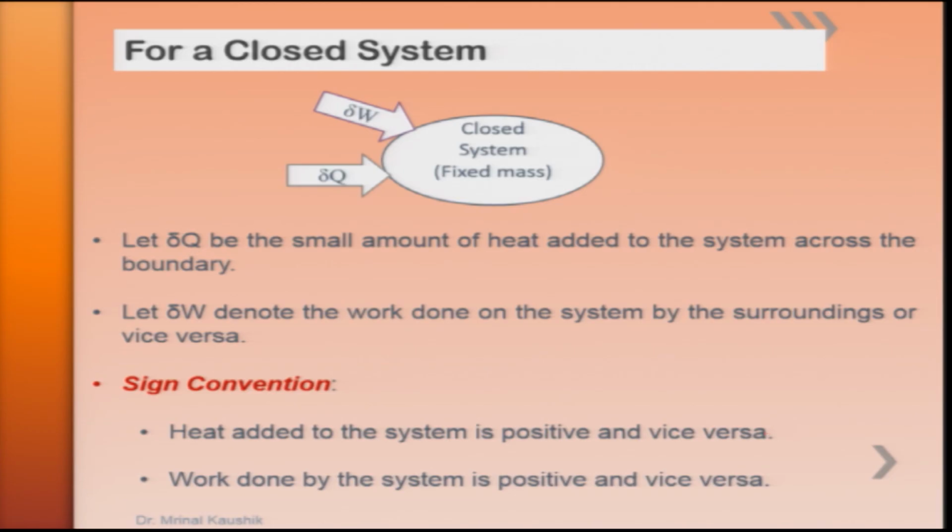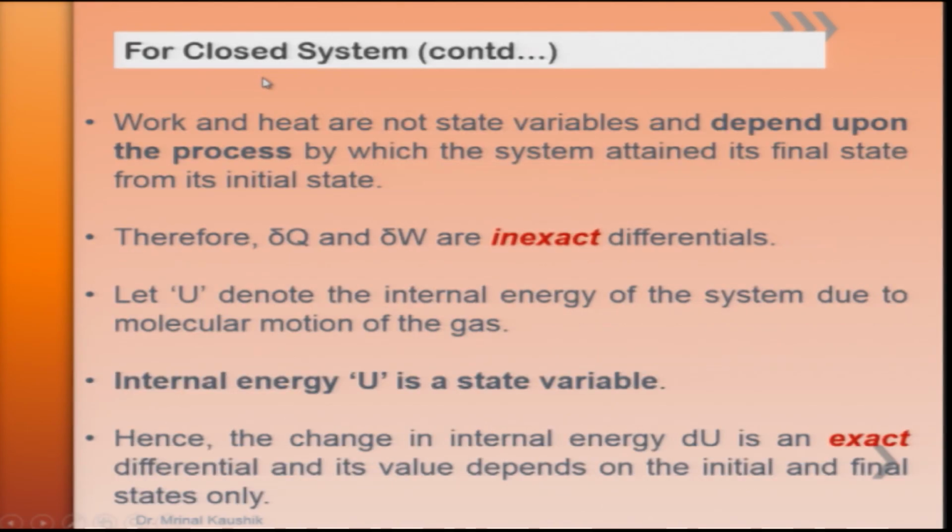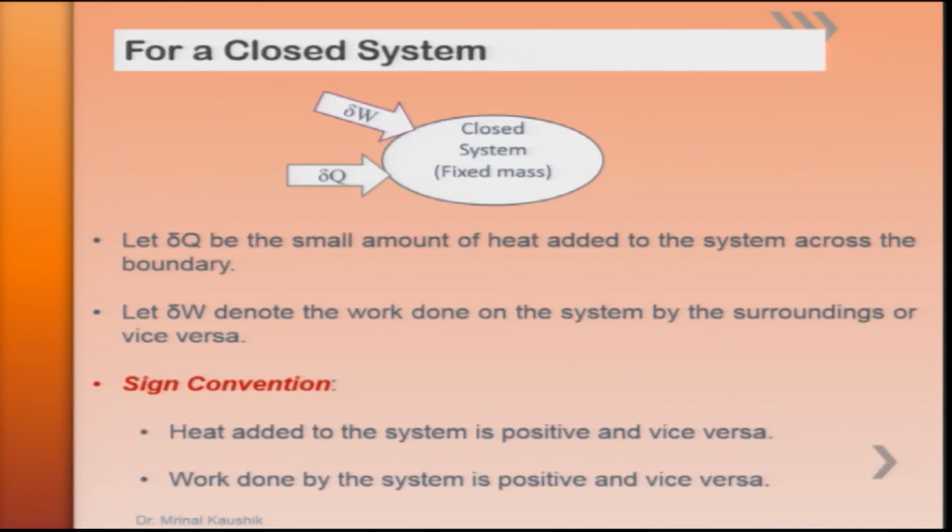Sign convention says that heat supplied to the system is positive, whereas the work done by the system is positive.